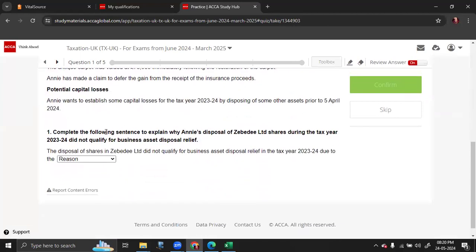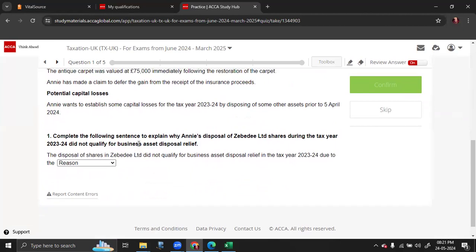First question. Complete the following sentence to explain why Annie's disposal of ZBD Limited shares during the tax year 23-24 did not qualify for BADR. So we will revise what are the conditions required to be eligible for BADR relief. Either you should sell the business, or you should sell a substantial part of the business, or you should cease your business and sell the assets within 3 years after cessation.